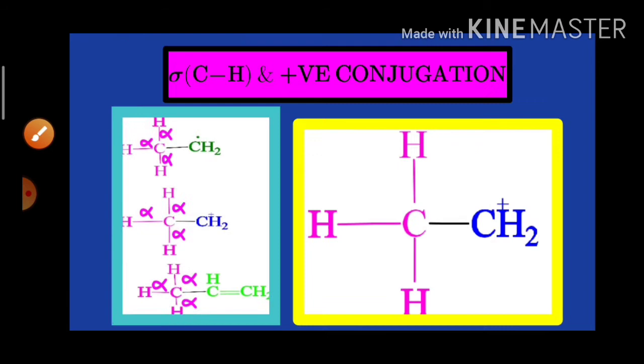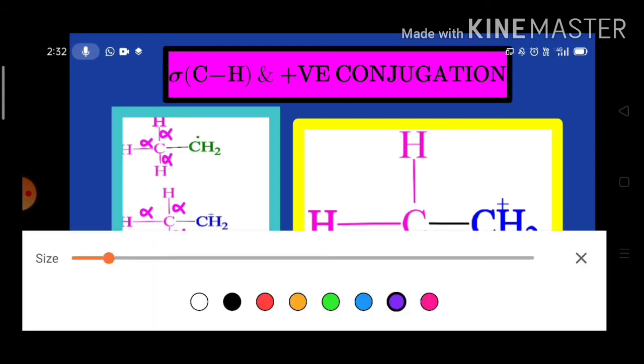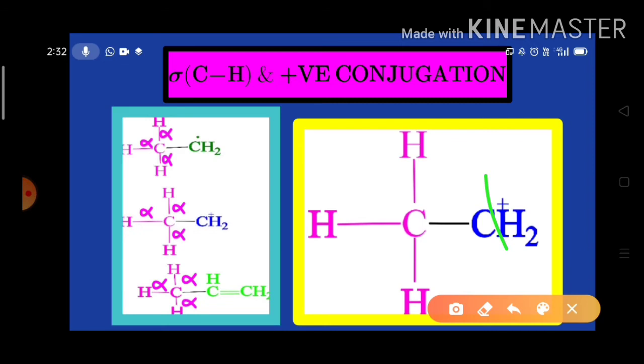Next one is the sigma CH positive conjugation. It is exhibited by the carbocations. This carbocation is an sp2 hybridized carbon, and this is the alpha carbon. And look, this is alpha CH sigma 1, alpha CH sigma 1, alpha CH sigma 1.